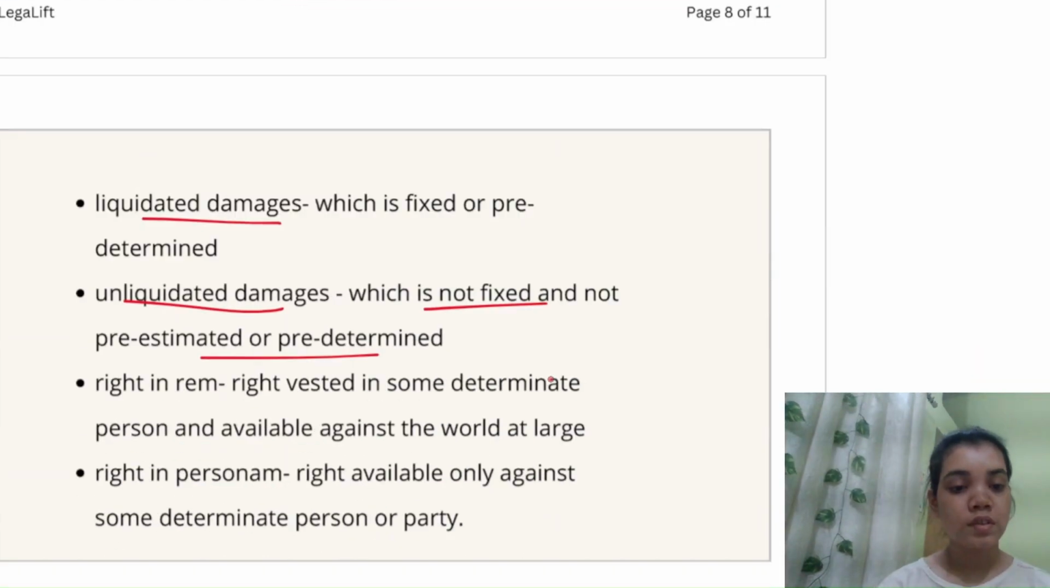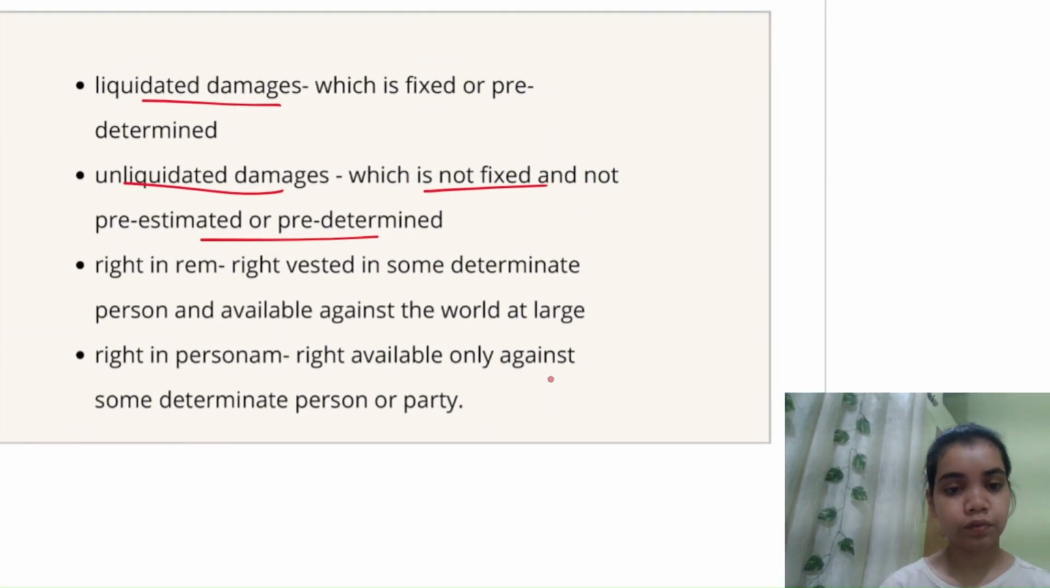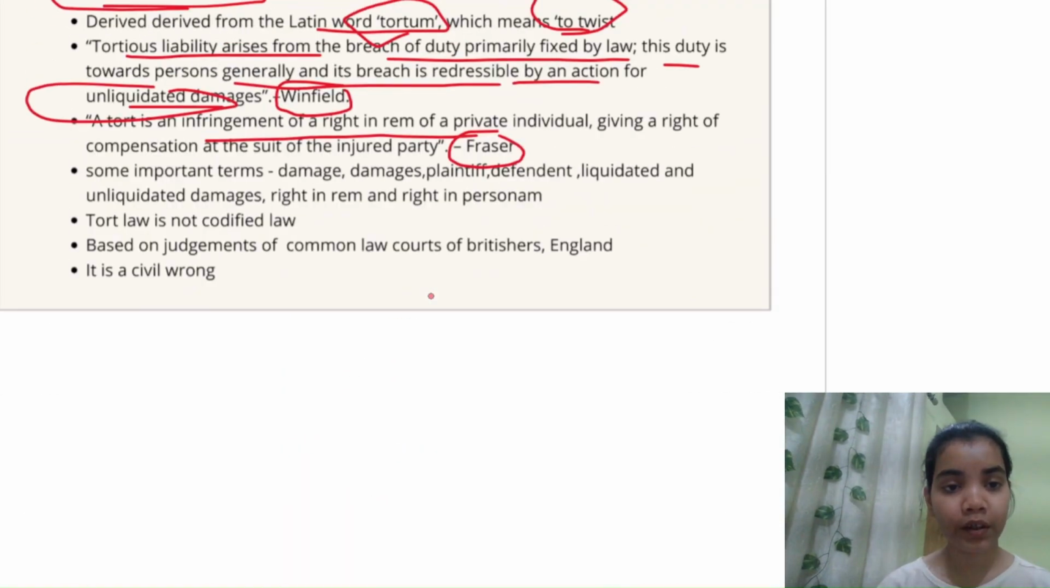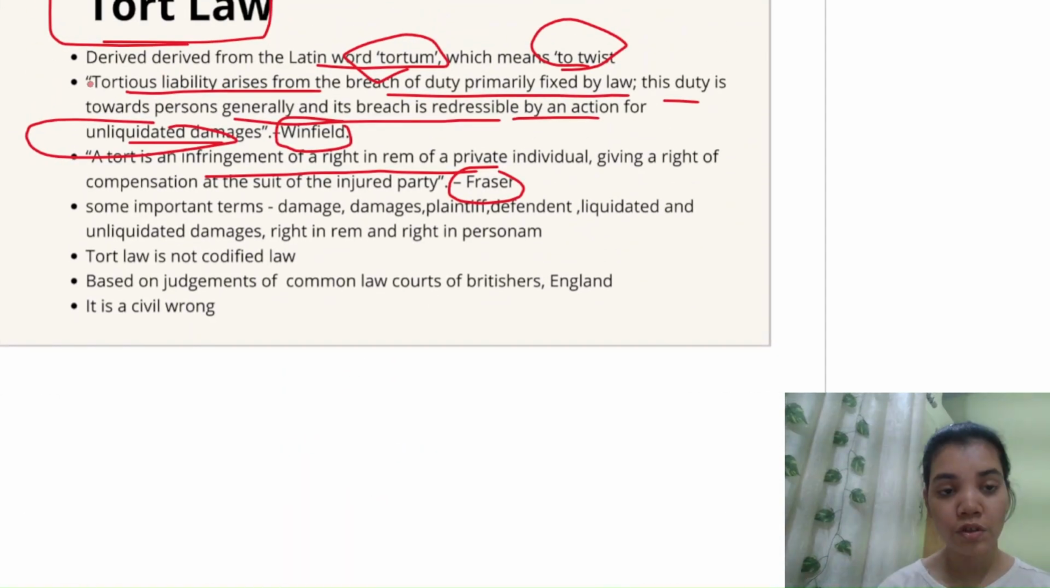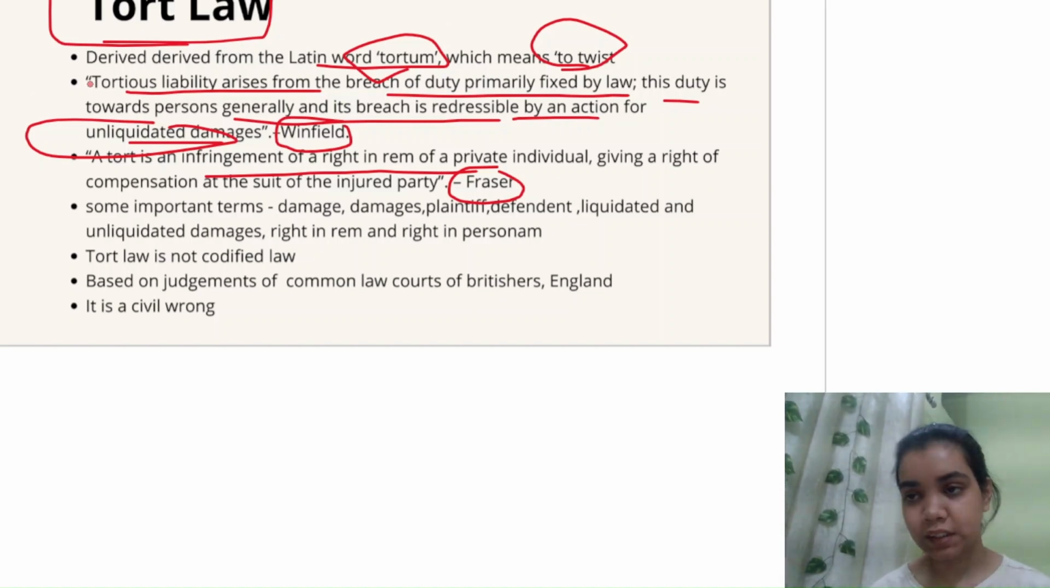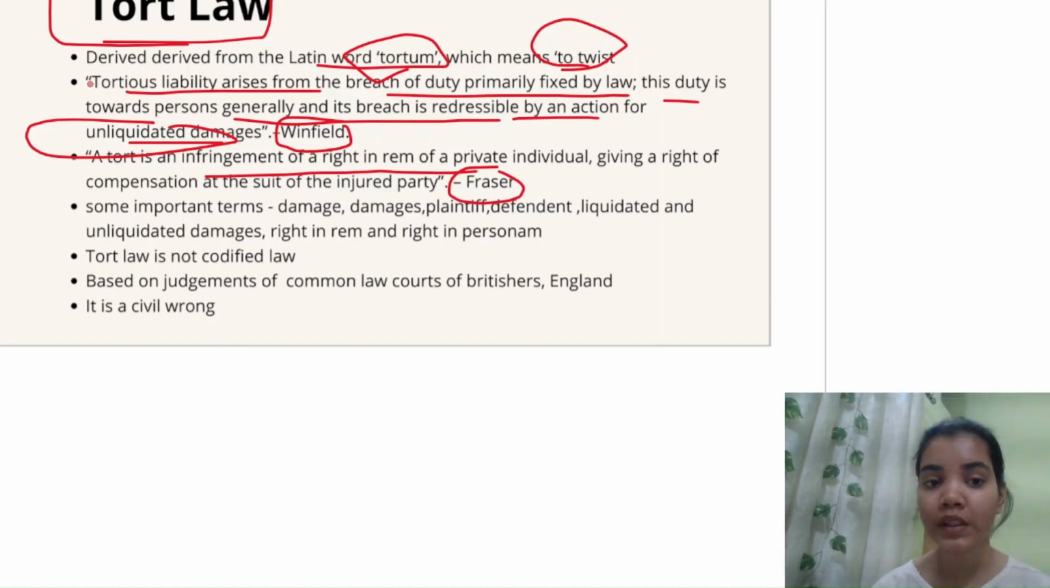So again, I'll be telling you the meaning of this. Tortious liability, tortious accountability arises from the breach of duty, violation of duty, primarily fixed by law, जो law fix करता है हर person के ऊपर. This duty is towards persons generally. ये duties एक person की हर person की तरफ होती हैं.